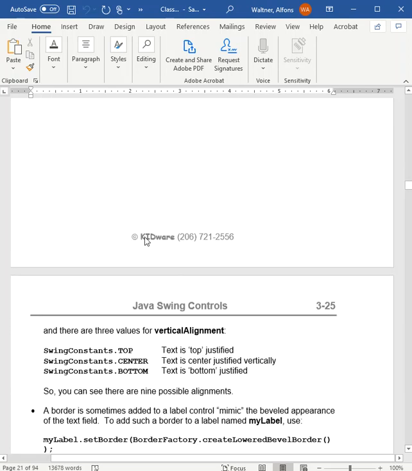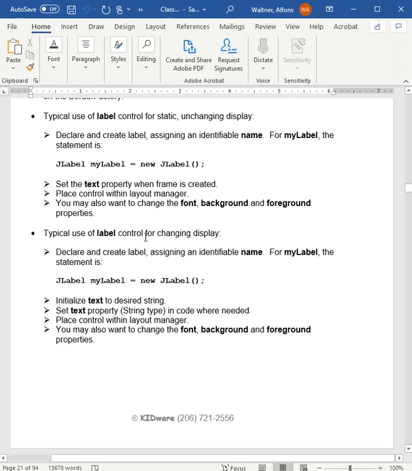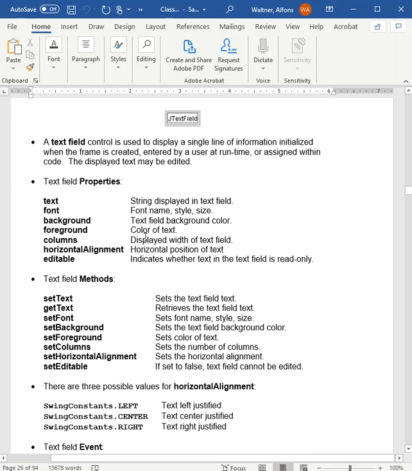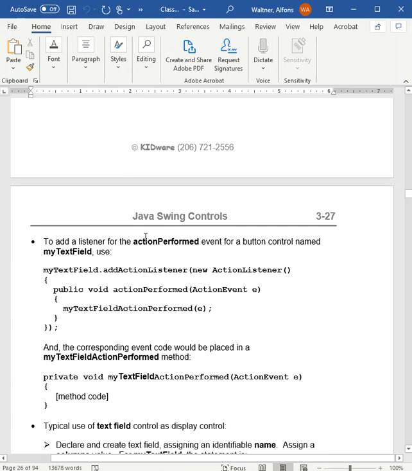Everybody knows how to do labels, and we'll do some formatting on the labels, making them line up. We'll do a text field. A text field is like a big text box. So you'll be able to not only put text in one row, but you can have multiple rows of text and input.